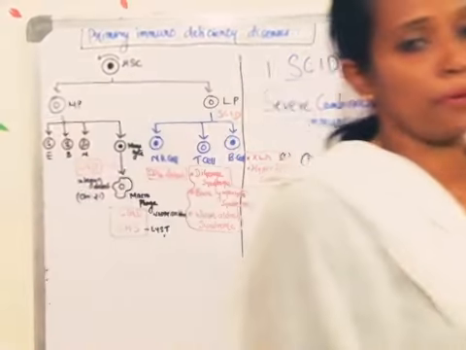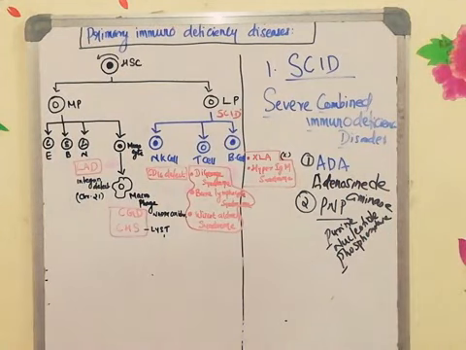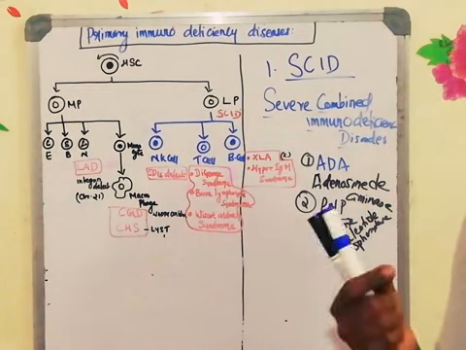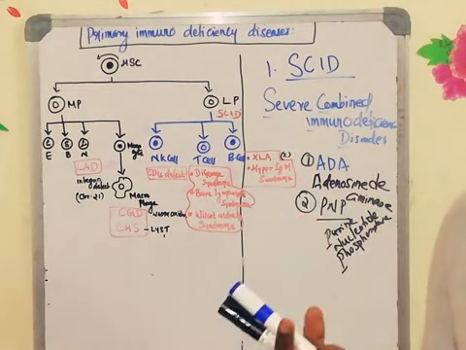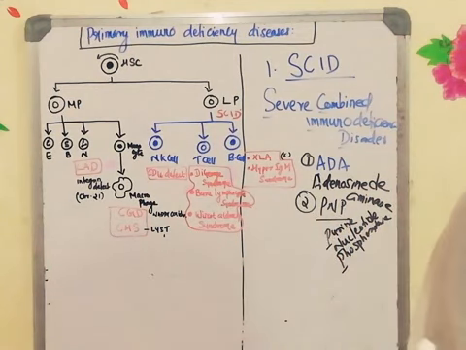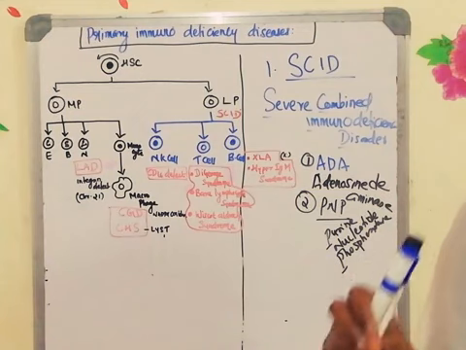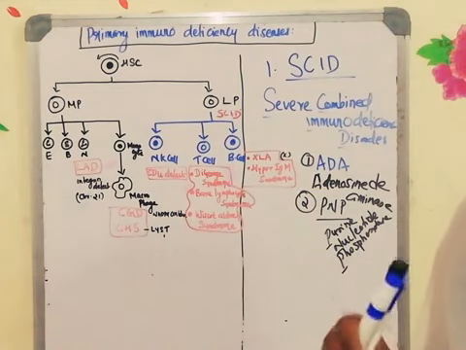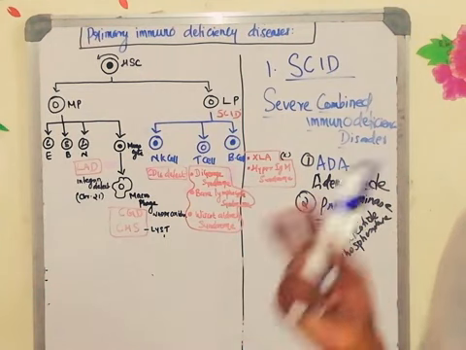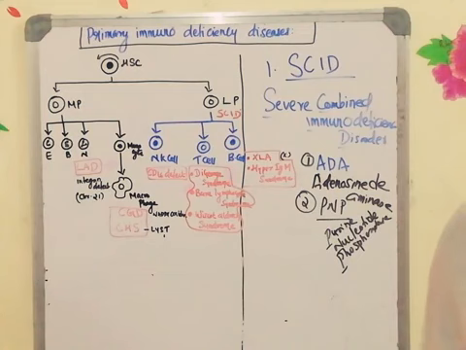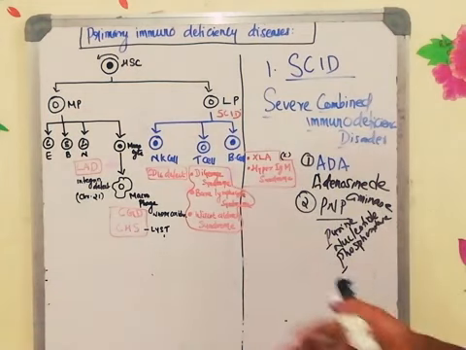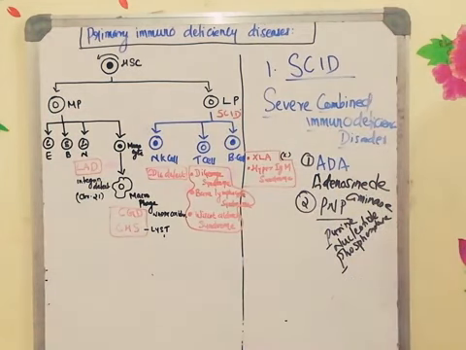of the toxic byproduct. Now we'll see the function of the PNP, purine nucleotide phosphorylase. This particular enzyme helps in the degradation of guanosine to guanine. Now whenever there is a defect, there will be accumulation of deoxyguanosine in the cell. Whenever the accumulation happens in the cell, these are toxic to the cells, especially to the immature lymphocyte. This accumulation of deoxyguanosine is very toxic. The gene which codes for this PNP is located in chromosome number 14.